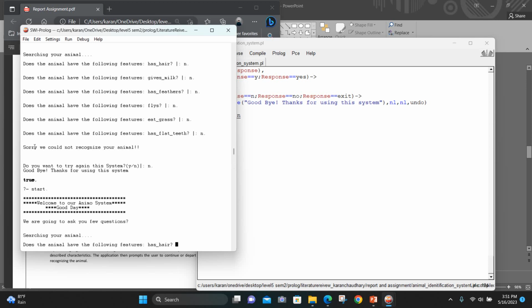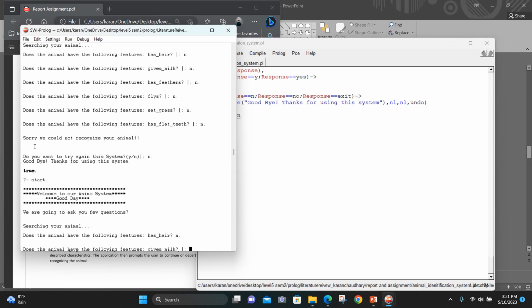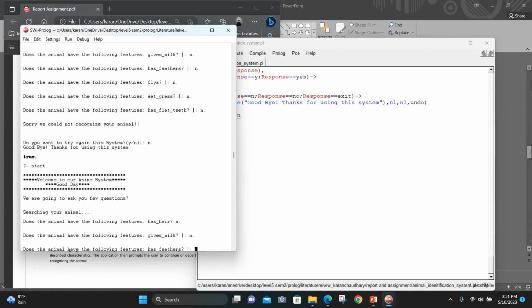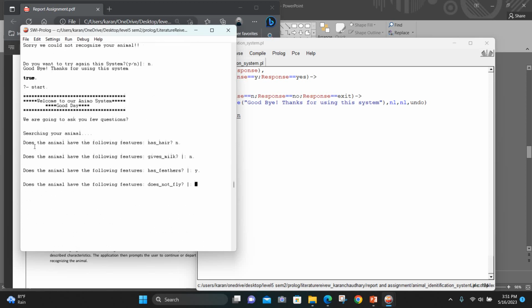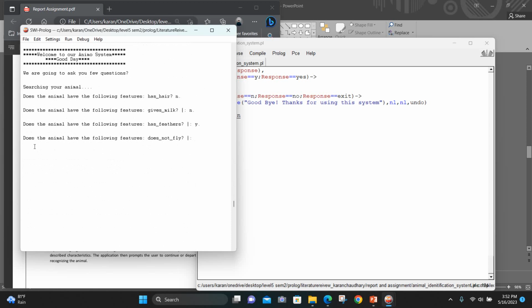Now my animal does not have any hair. My animal does not give milk. My animal has feathers. Yes. Does my animal fly or not? My animal does not fly. Yes. Now, does my animal have a feature such as a strong ancient mariner? Yes. My animal flies well. Yes.